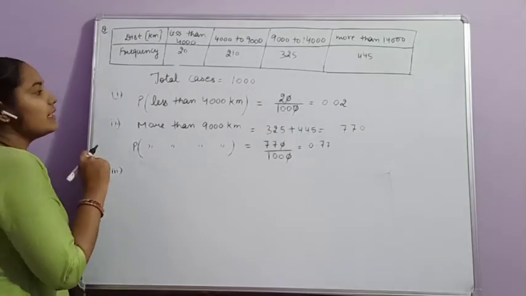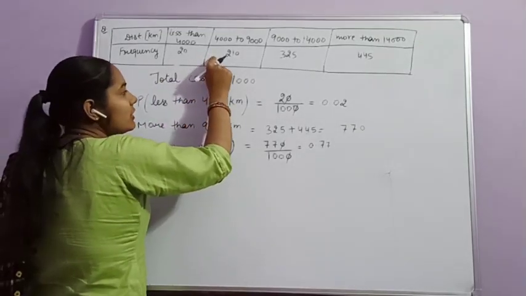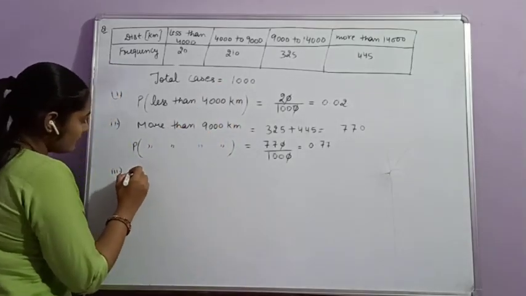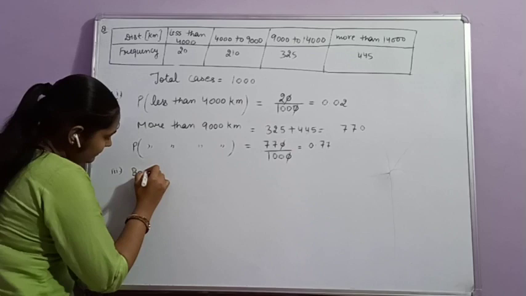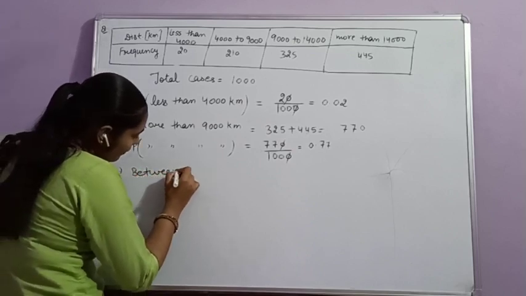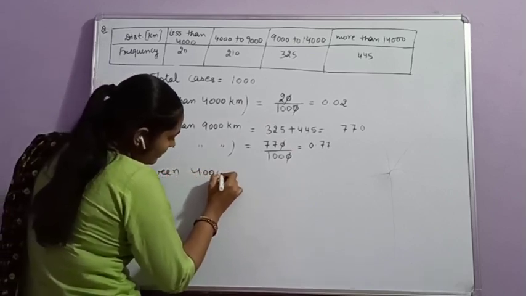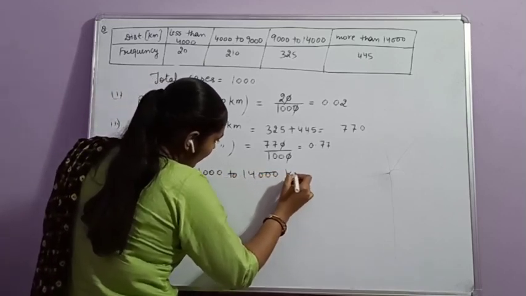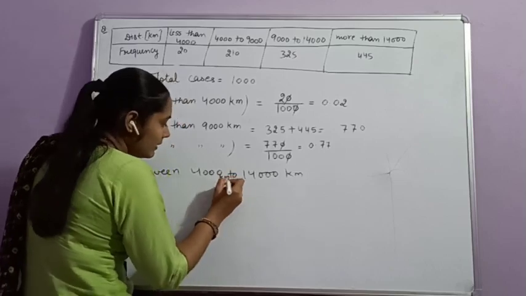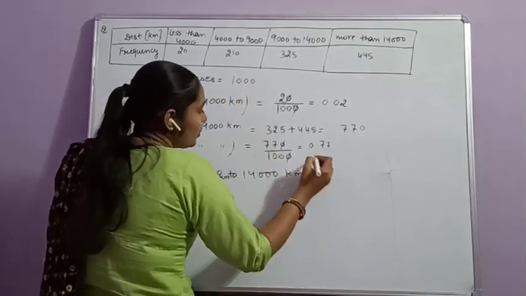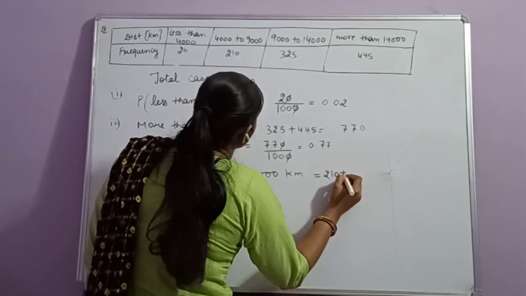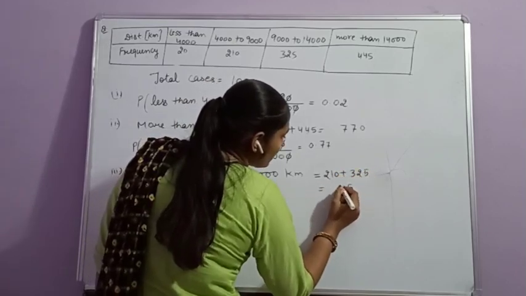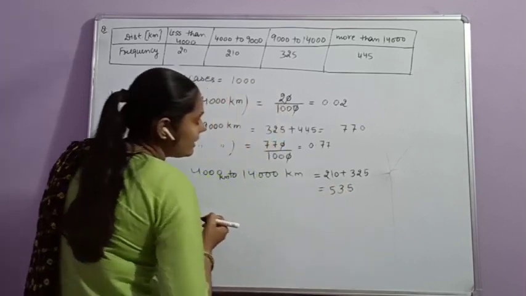The third one: it will need to be replaced after it has covered somewhere between 4,000 and 14,000 km. That is, the distance covered between 4,000 and 14,000 km will be 210 plus 325, which is 535.